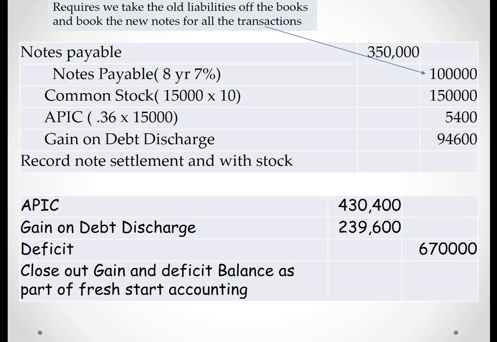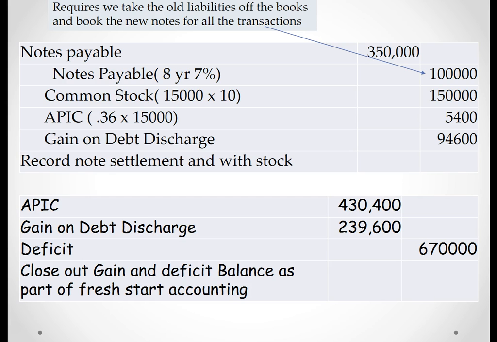Next, we had a notes payable of 350,000. We settled that for a 100,000, 8-year, 7% note payable. 15,000 shares times $10 a share was the par. The additional paid-in capital is 36 cents times the 15,000 shares, and then we plug the gain on debt discharge for 94,600. And then the last thing we want to do is zero out the deficit and the gain on debt discharge and take it to additional paid-in capital.